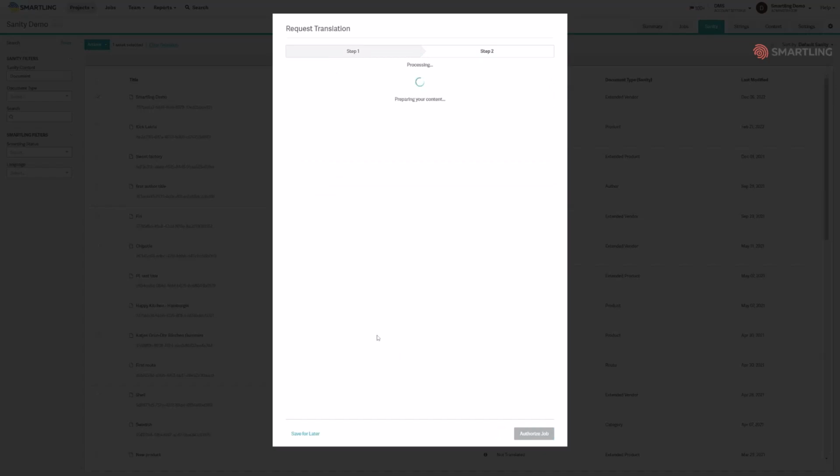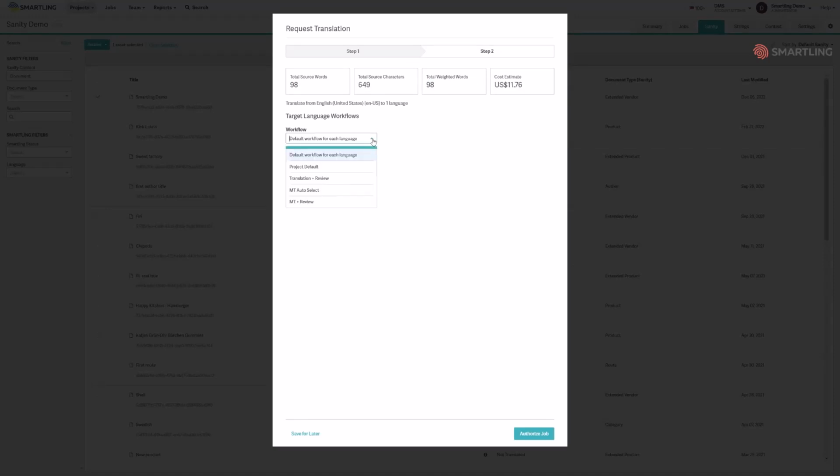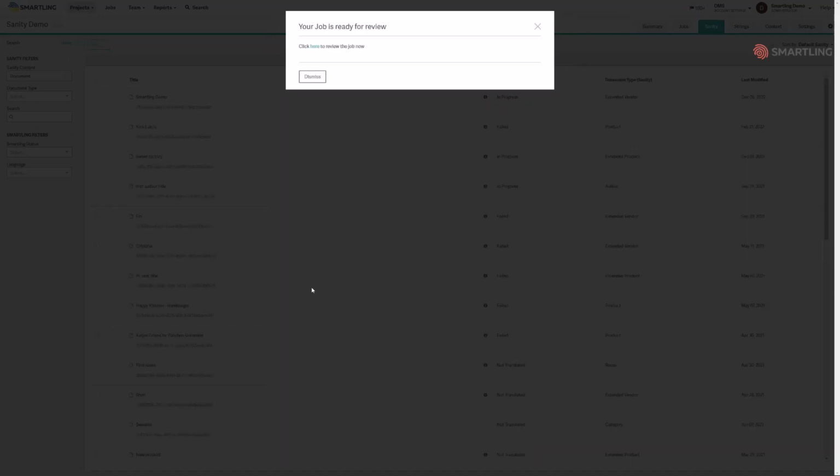Only the new or changed content is placed into the job, which means there is no need to do any additional preparation to the files before sending them for translation, again freeing up time. You can select one or more workflows that each impact the estimate instantly on the screen. Once you are satisfied with the estimate, you can authorize the translation, and that's it. Once the translations are completed, they will be pushed back to Sanity automatically.